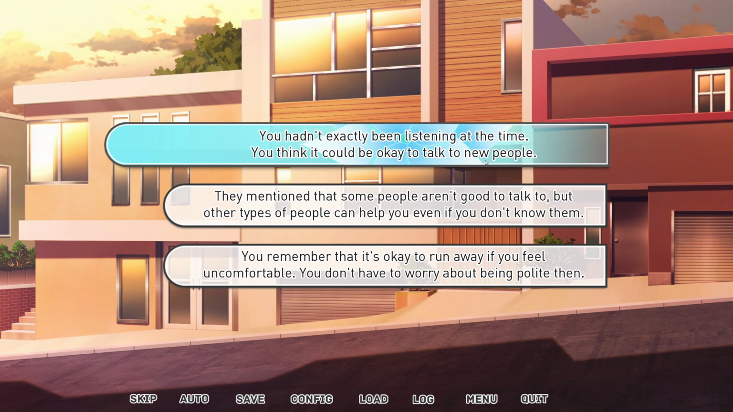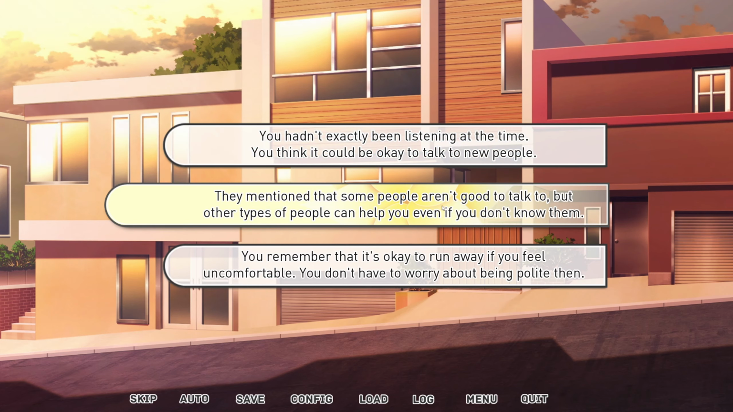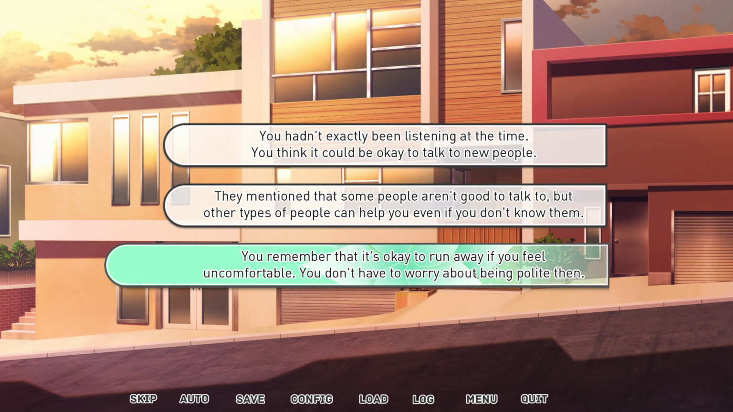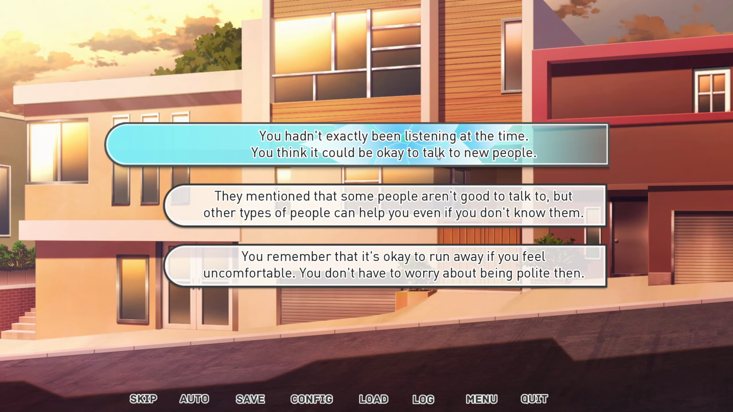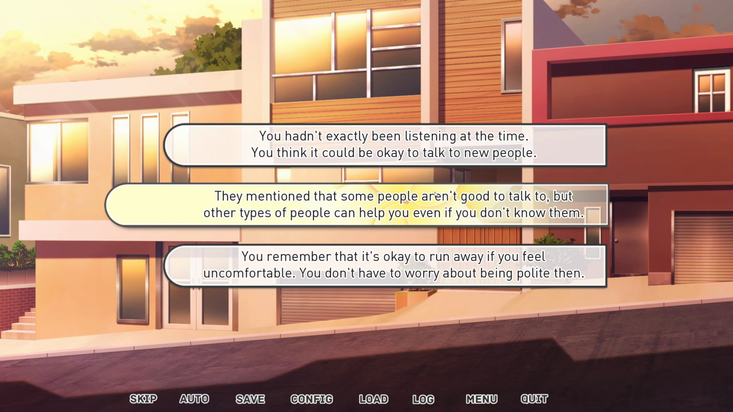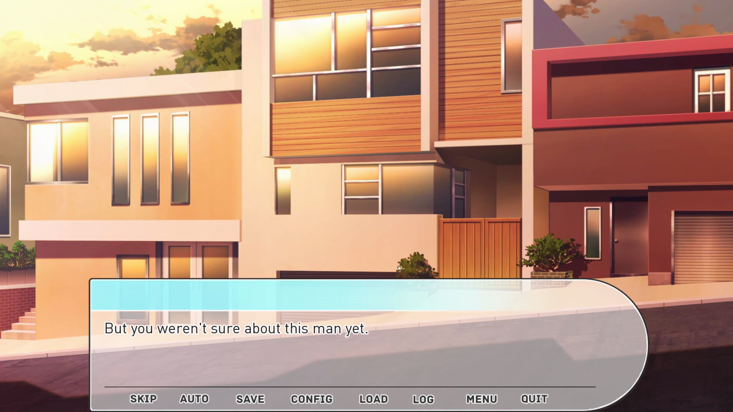You think it could be okay to talk to new people? I think all three of these answers are kinda right. It just depends on the people. I guess the middle one is the safest, but let's talk to him. But you... oh, okay, never mind. I thought we would get to talk to him if we took the first option.